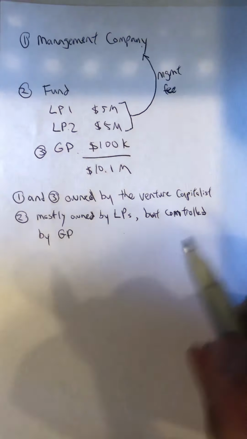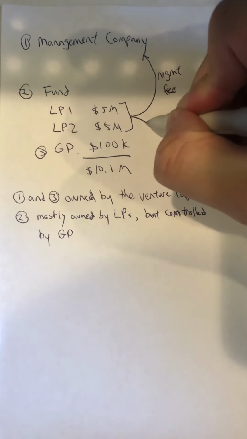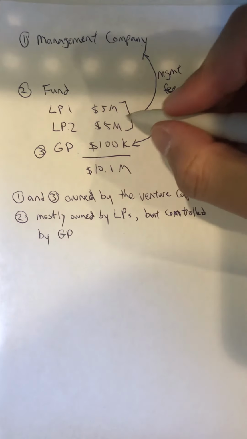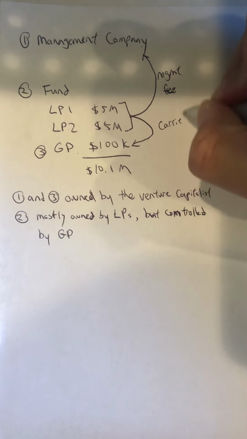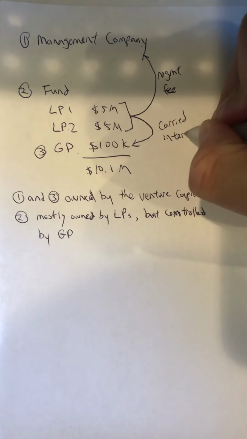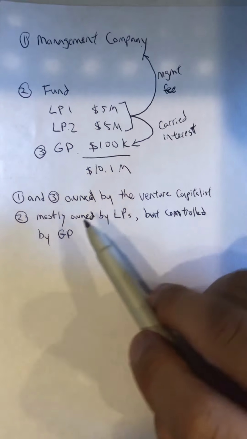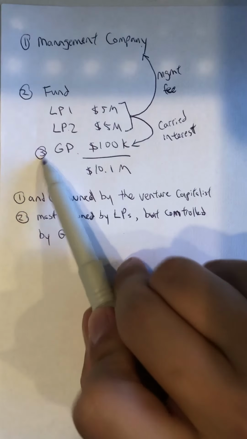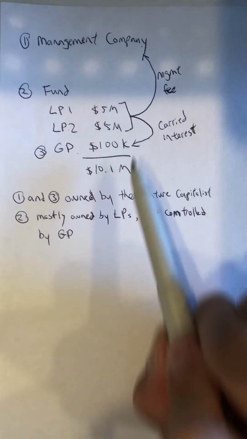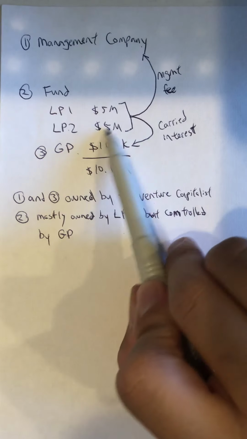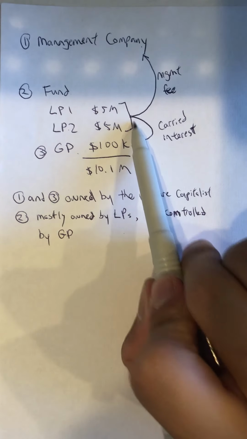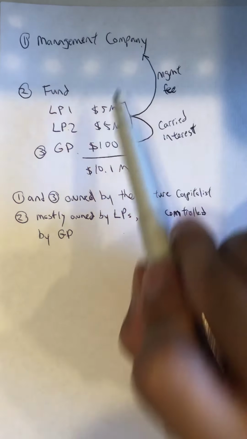I'm repeating this because this is very important. And there's what's called carried interest paid to the general partner. You can see that 1 and 3 are owned by the venture capitalist, and there's money coming out of the investors, the limited partners, into the GP and the management company, right?